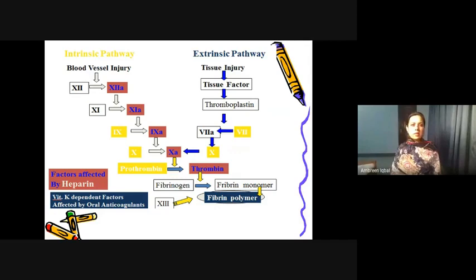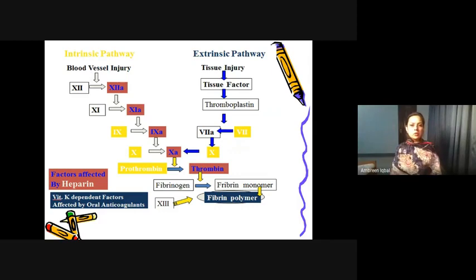Whenever there is some micro trauma, an intrinsic blood vessel injury, factor 12 is converted to its activated form, 12A. 12A activates factor 11. Factor 11 then activates factor 9, and factor 9 stimulates factor 10.